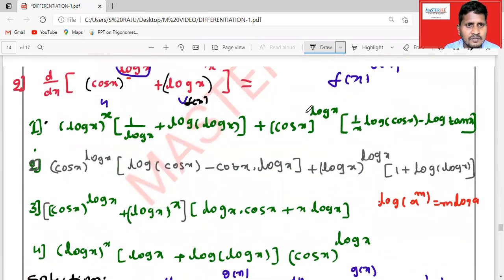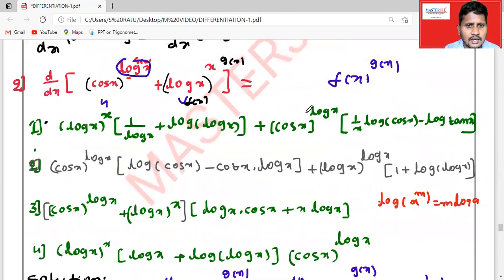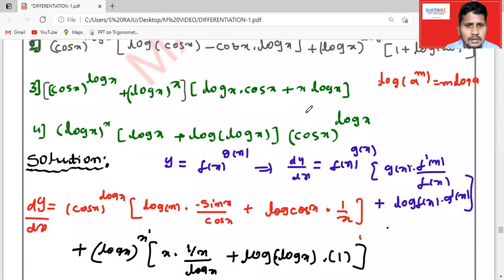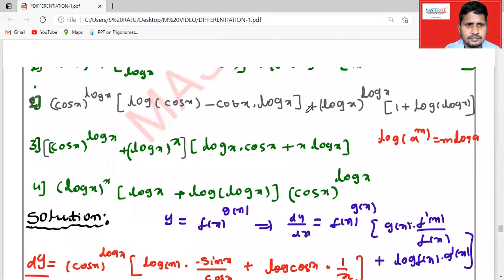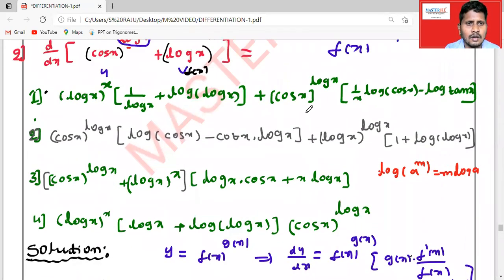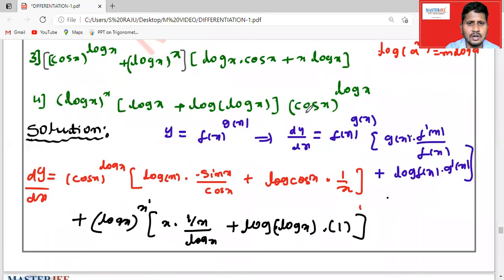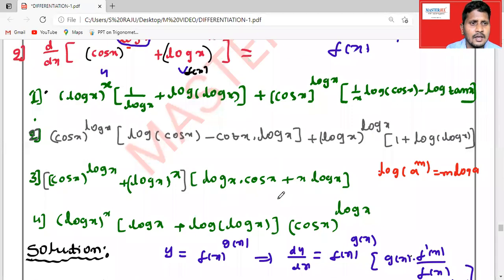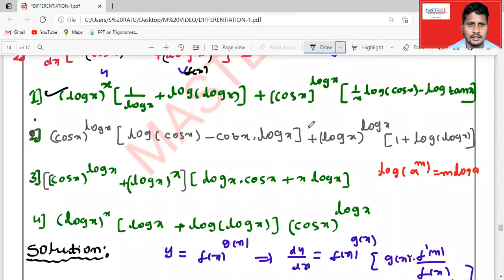If you see the options, which one of the following options is correct? Like log x to the power of log... Second one is log of f of x. Yeah, log of log x. Right, exactly. So if you see that, what is the answer here? Yeah, here x gets cancelled. The first option is the correct answer. Right, you can check this.